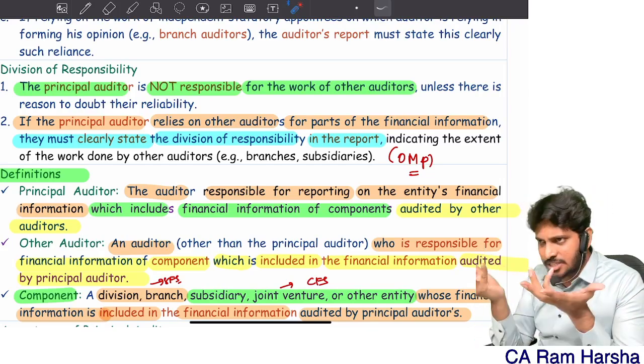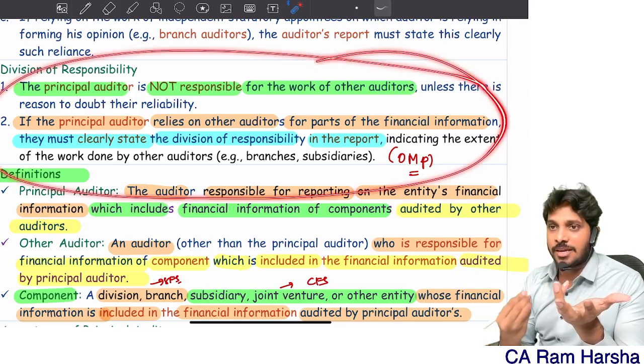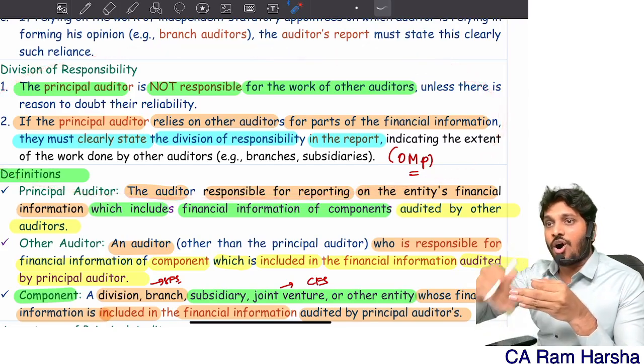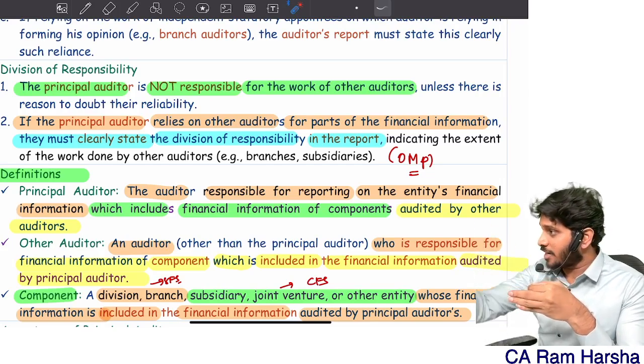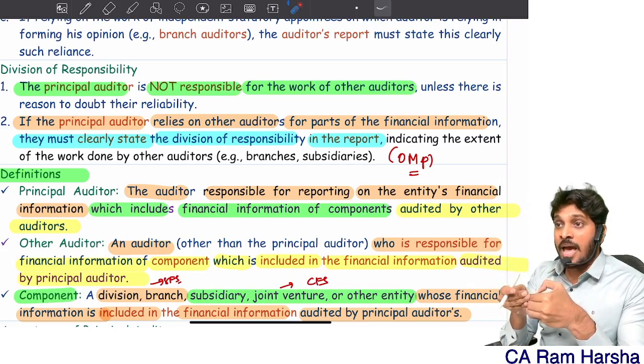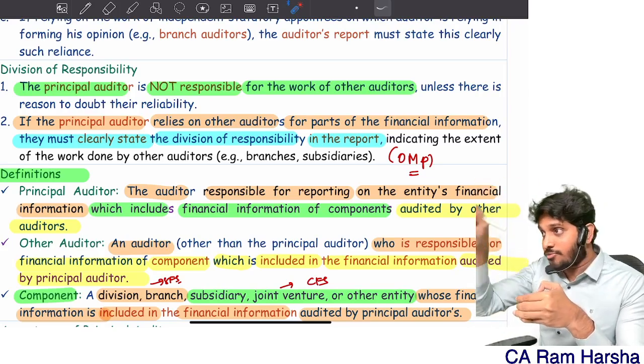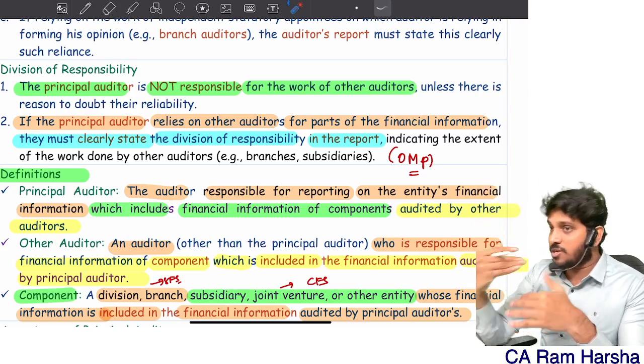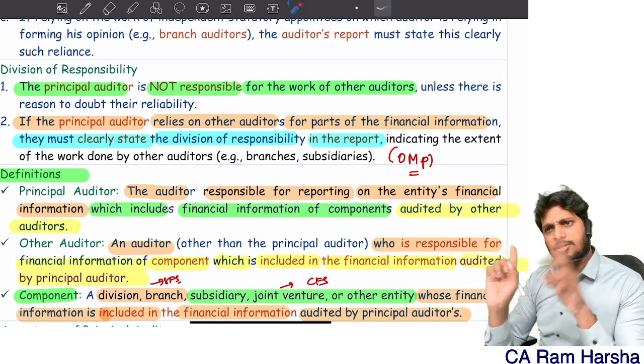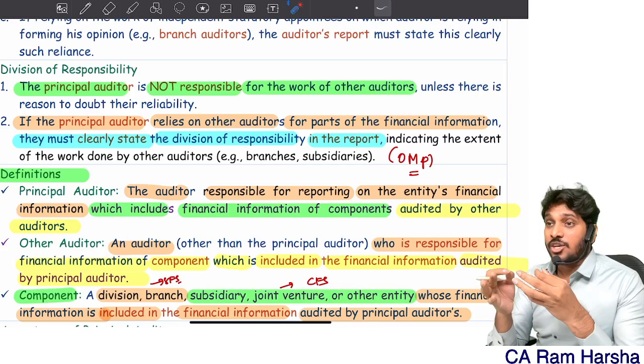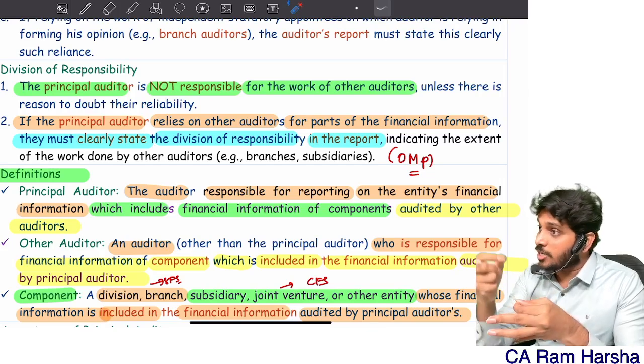First of all, yes, you can. That is what the introduction to the standard is saying. You can rely upon other auditors' reports. And if tomorrow some fraud is there in the branches which were not audited by you, you are not responsible. He is only responsible. You have to mention this fact to shareholders.